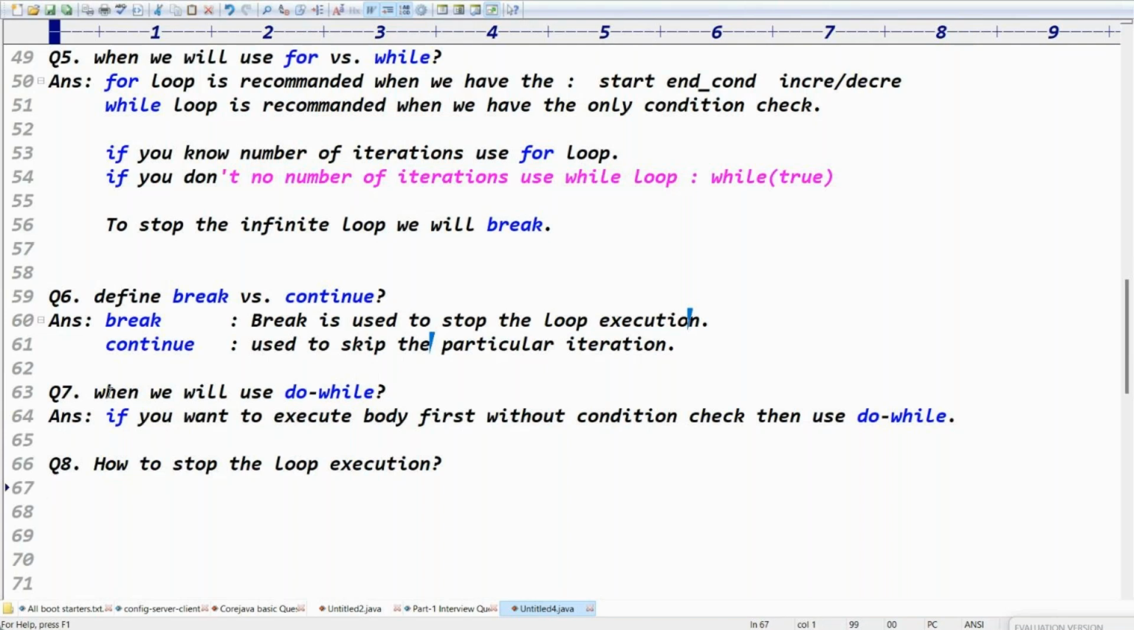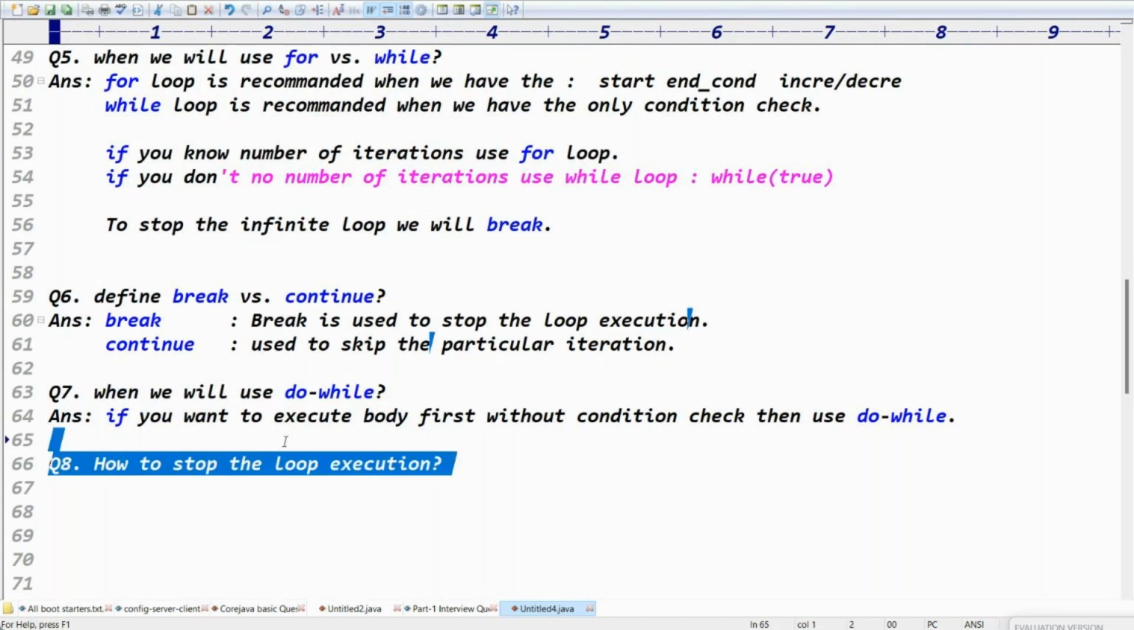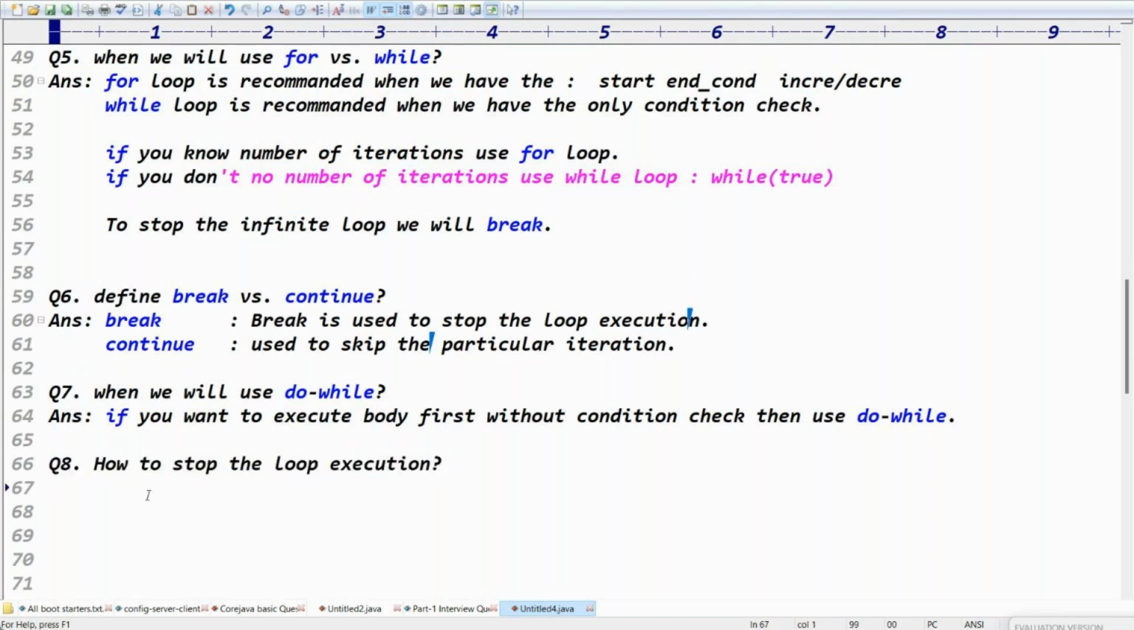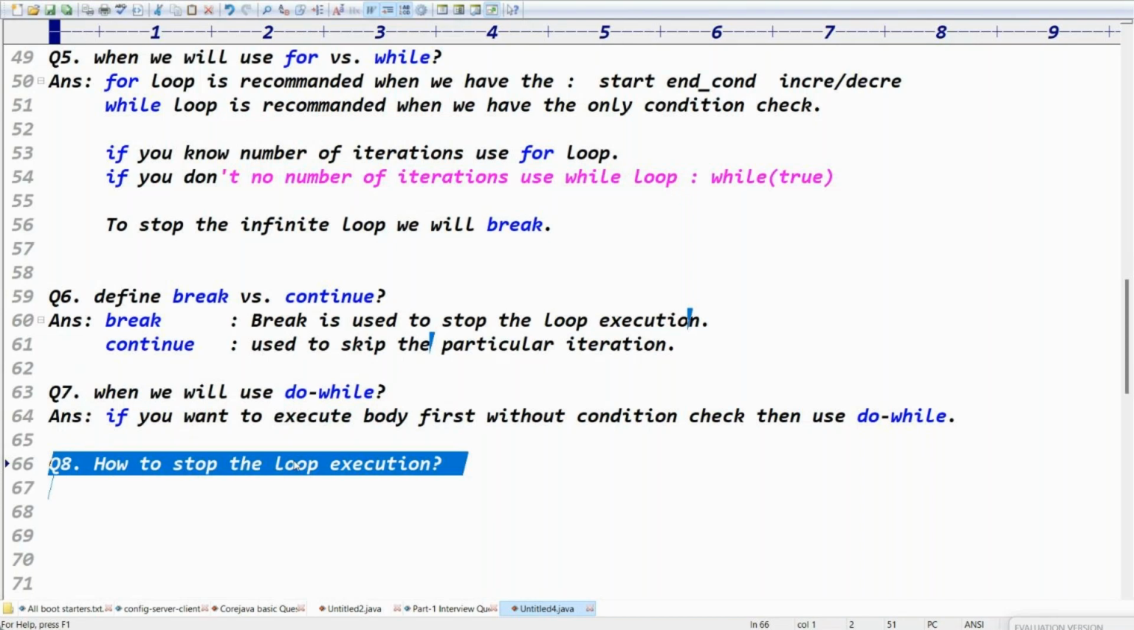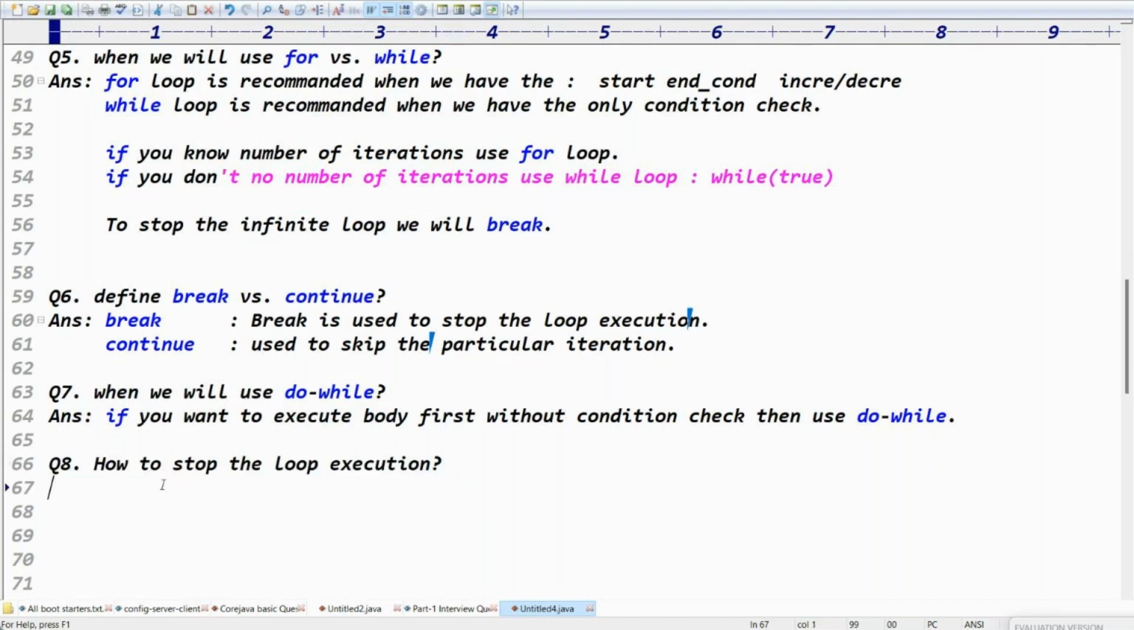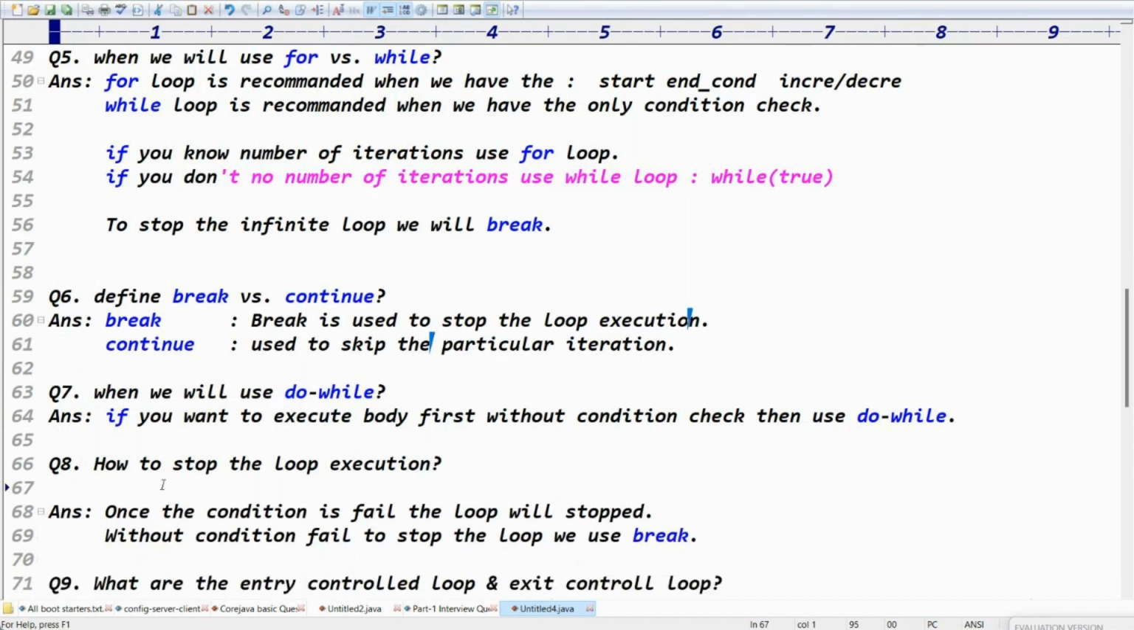Exactly. The seventh question, guys. Eighth question: how can you stop the loop execution? Very good. Tell me, guys. To stop the loop execution, we have two things. One is the condition failing: once the condition is failed, the loop is stopped. Number two, when you use the break statement. Even if I want to print 200 times, but in the middle I use one break statement, it stops the loop.